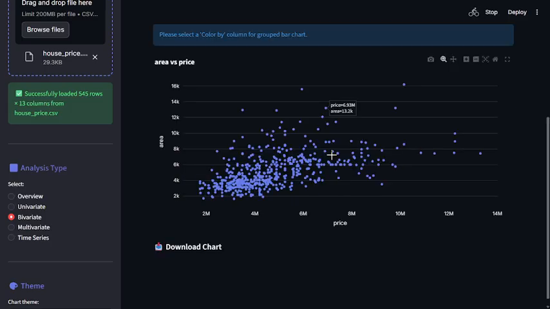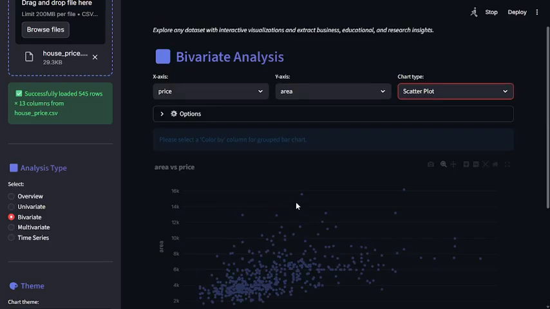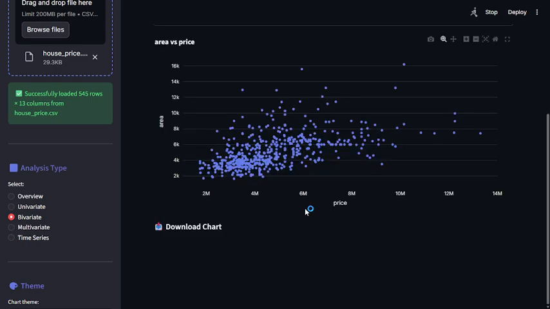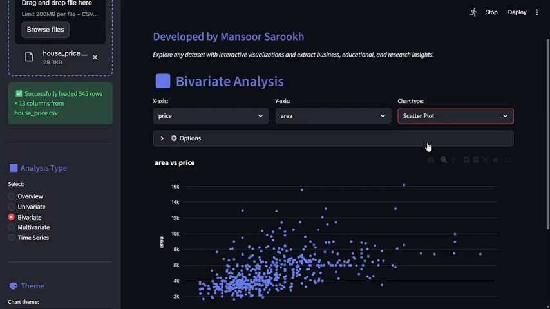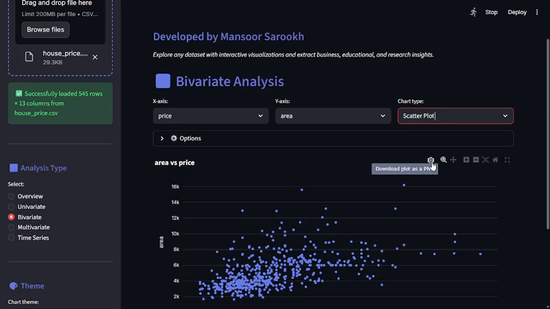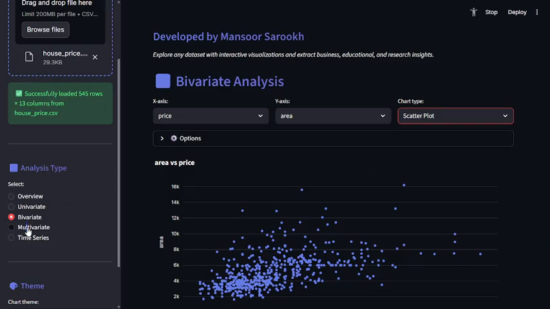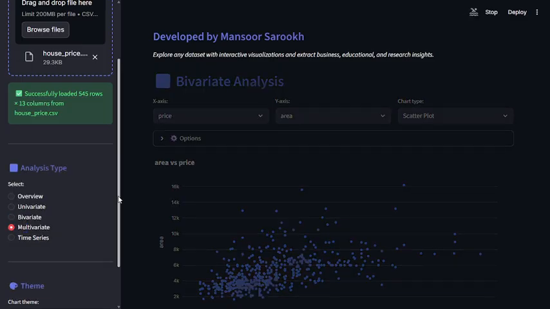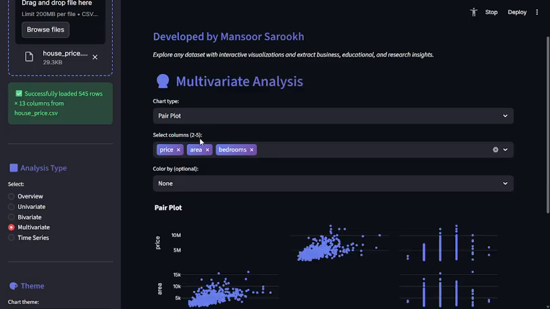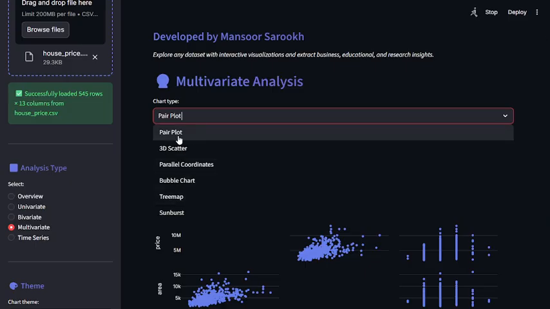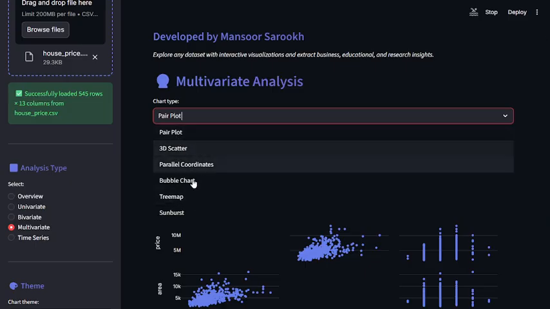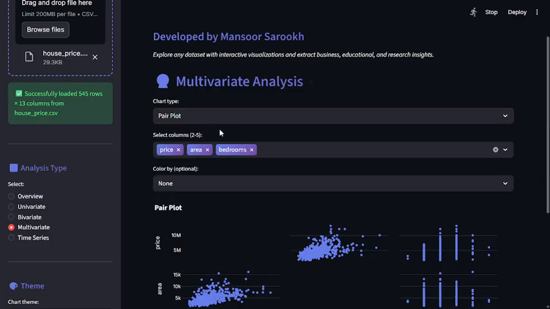So now the multivariate analysis. For the multivariate analysis, you can also download as a PNG file. Here for chart type, you can select your type of chart and select columns 2 to 5.